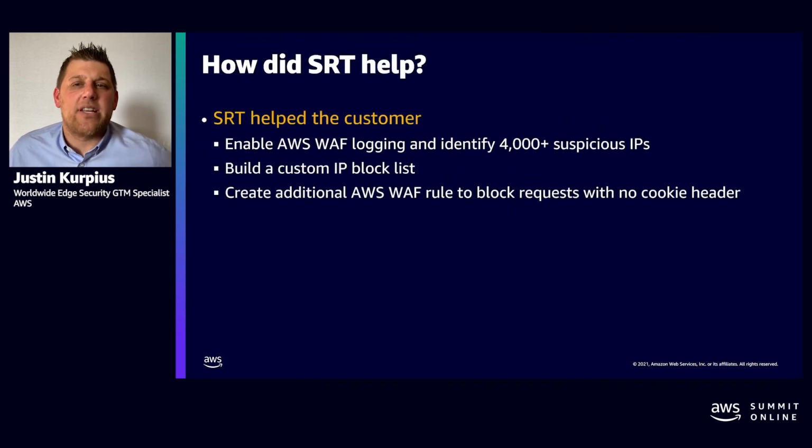So what did SRT do? Remember, SRT is provided with Shield Advanced. So because they had Shield Advanced, SRT jumped in. They enabled WAF logging, and because WAF is included with Shield Advanced, they were able to do that at no additional cost. They enabled logging to identify a little north of 4,000 IPs that were causing the problem. They added those IPs to the block list on the WAF, and then created some additional WAF rules to block requests with no cookie header.